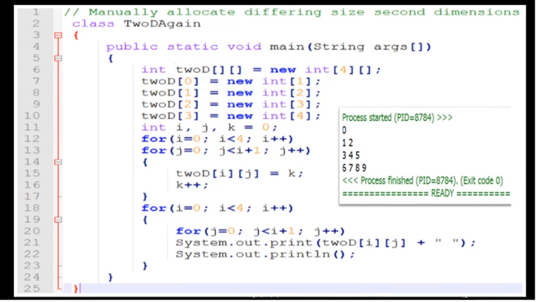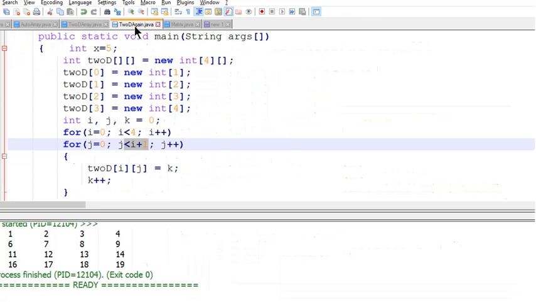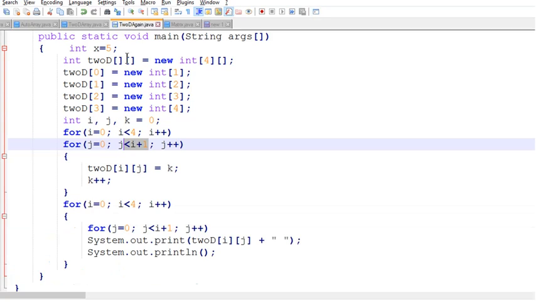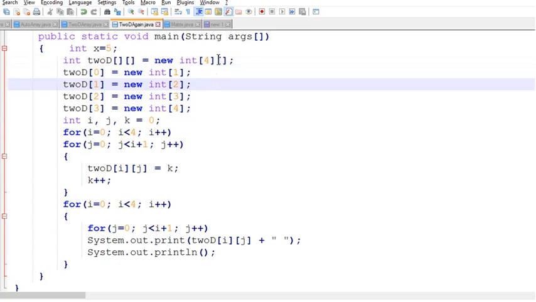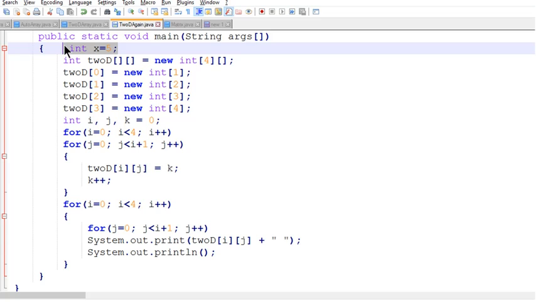So here we can see int 2d is equal to new int of 4. We have not specified the column value. 2d of 0 is new int of 1, that means 0th row has 1 column, first row has 2 columns, second row has 3 columns, and third row has 4 columns.